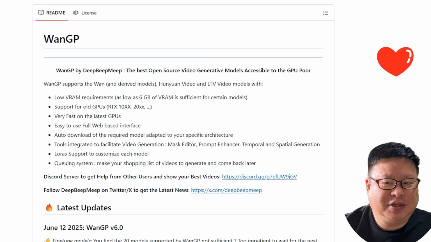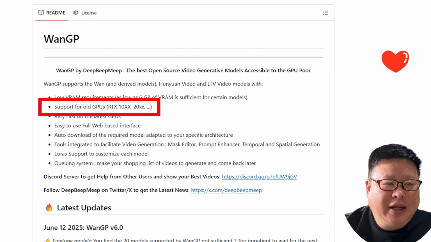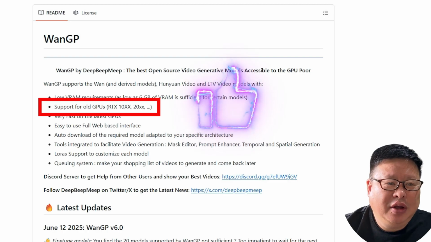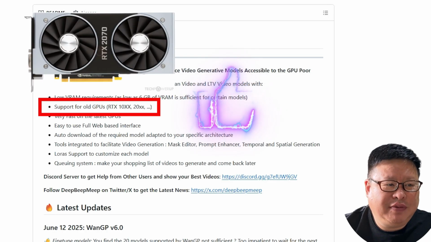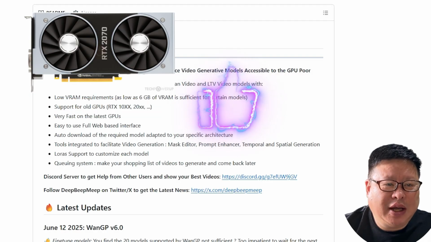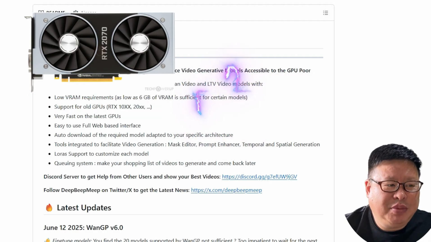The best part, it supports older GPUs like RTX 10 and 20 series, making it accessible for users with limited hardware resources. My RTX 2070 8GB VRAM is now usable for these advanced models.